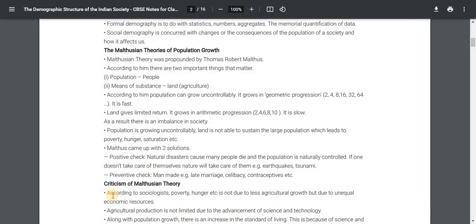Malthus came up with two solutions. Positive check: natural disasters cause many people to die and the population is naturally controlled. If one does not take care of themselves, nature will take care of them. Example, earthquakes, tsunami. Preventive check: man-made, for example late marriage, illiteracy, contraceptives, etc.